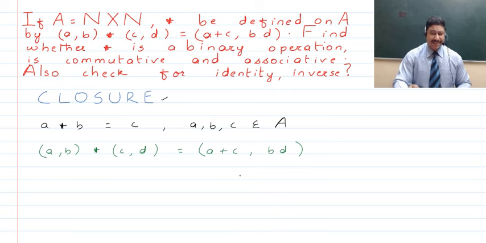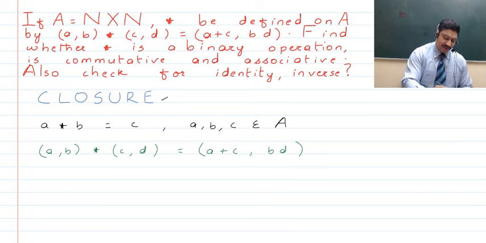Now here guys, in accordance with what we have discussed, the elements of these ordered pairs, that is (a, b) and (c, d), are all elements of natural numbers. So this result which has come, that is a + c and b × d, also should be from the set of natural numbers. If it is so, then the closure property has been followed. Now let's discuss it out.